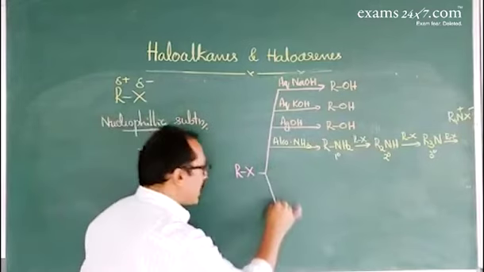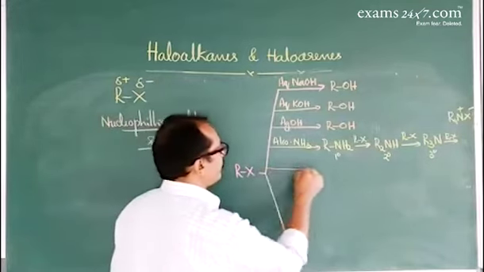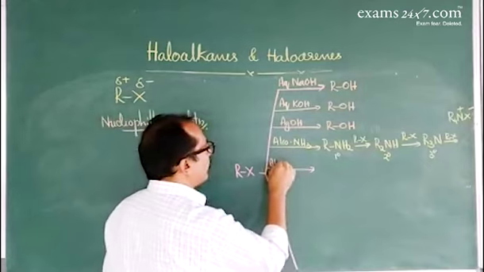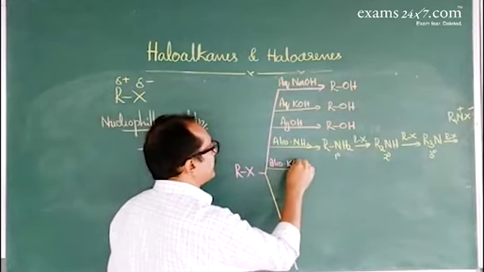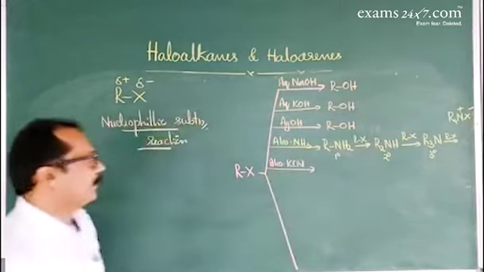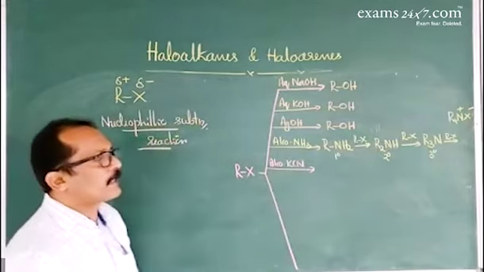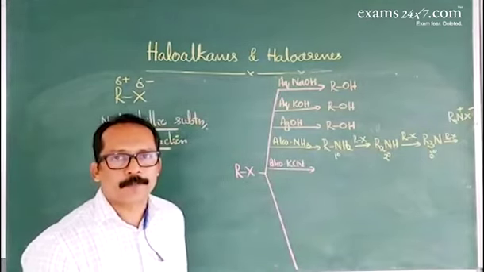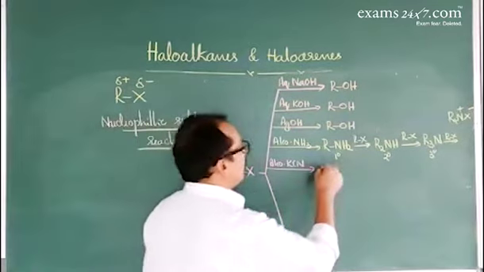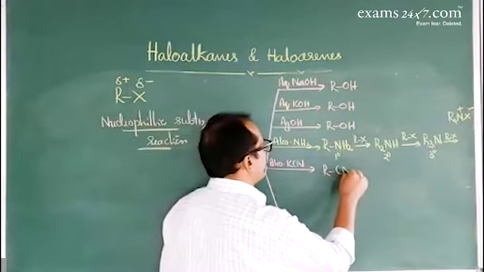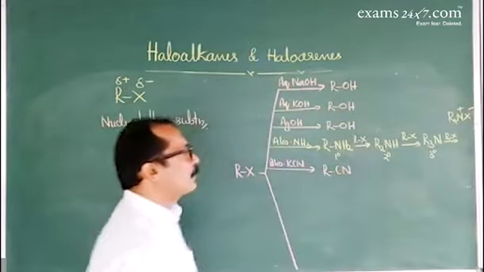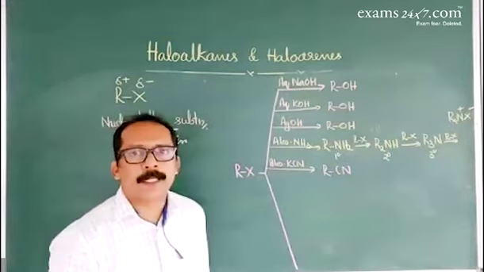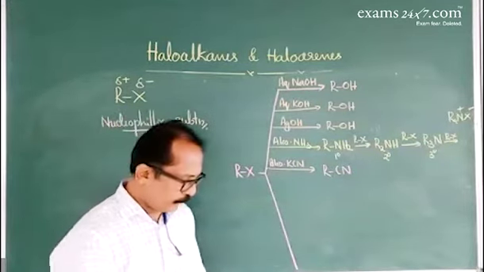Next one, reaction with alcoholic potassium cyanide, KCN. Potassium cyanide is an example of an ionic compound. Therefore, when a haloalkane reacts with alcoholic solution of potassium cyanide, that gives cyanohydrocarbon.